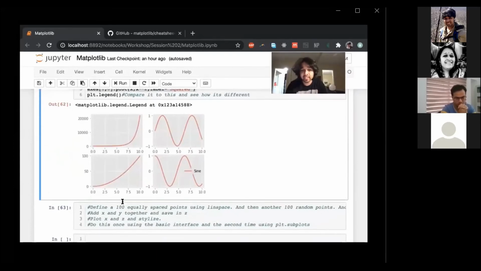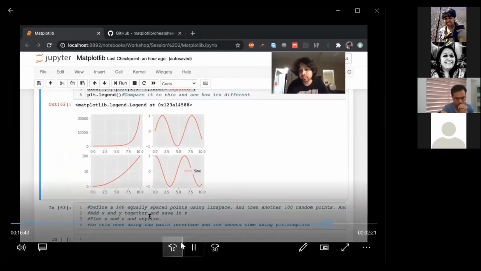So as a quick exercise, this is the last exercise for the NumPy video. If you haven't seen that video, then it's okay because this says everything that you have to do. Basically, create 100 equally spaced. Can you pause it?